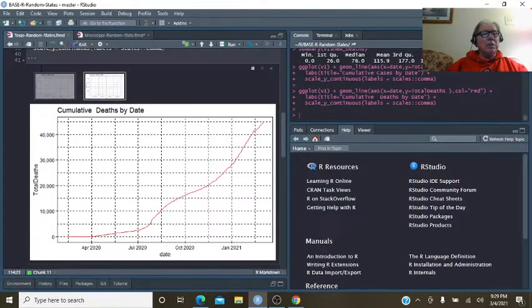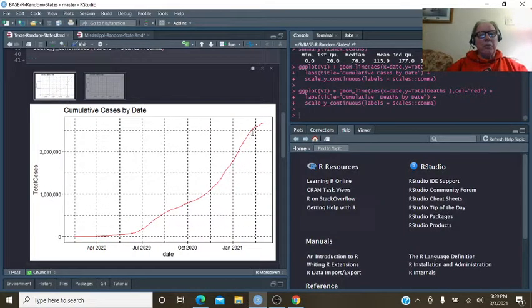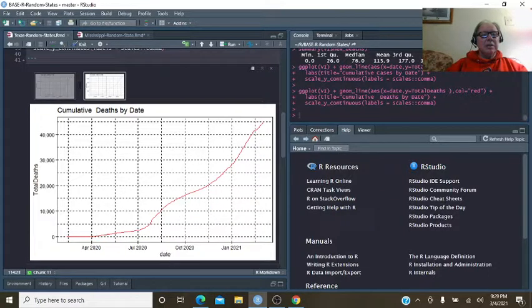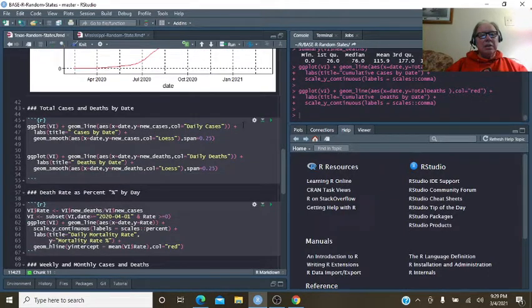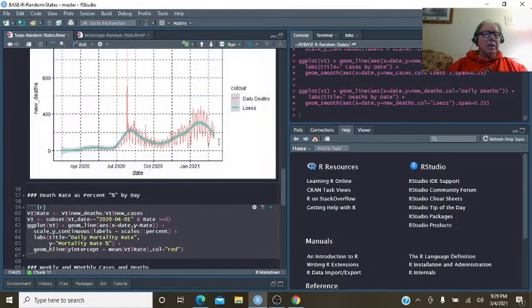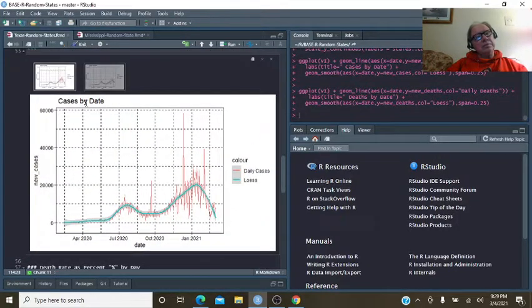These are cumulative totals. Cumulative totals are not really that helpful simply because they can only go up. Let's take a look at monthly or daily cases for Texas. You can see here, again, the question is this: if all these mandates have been in effect, why do we still have the biggest wave, the biggest spike so far? And why all of a sudden in January did these numbers start to fall?